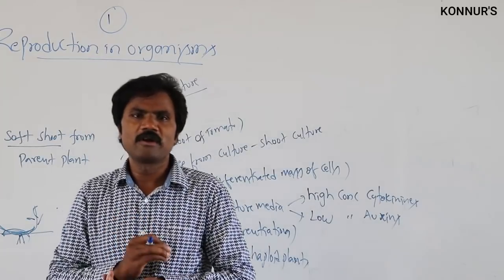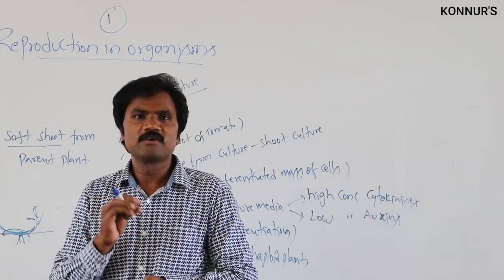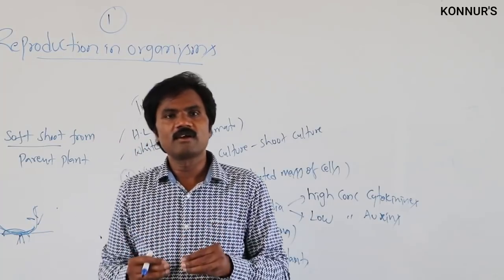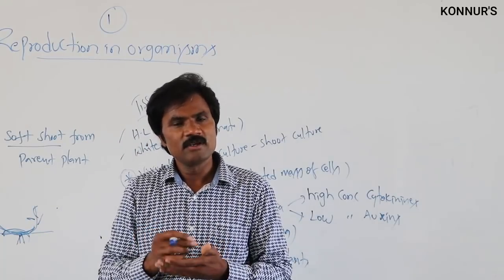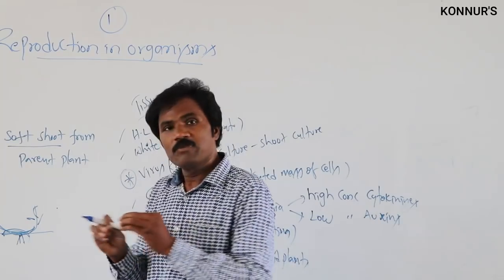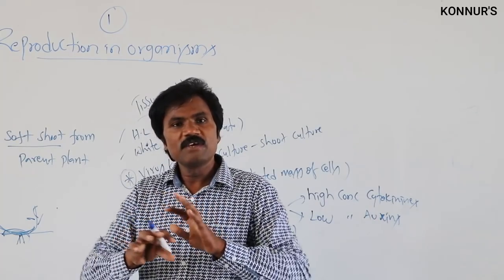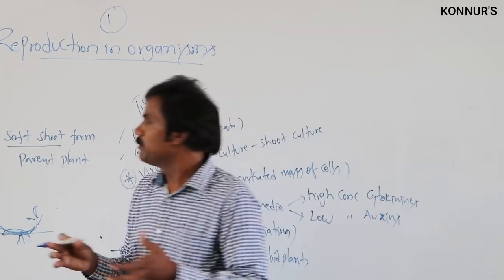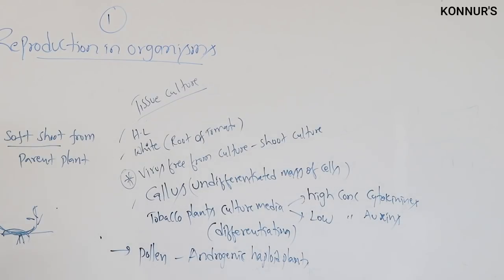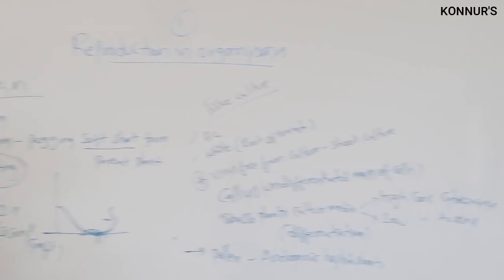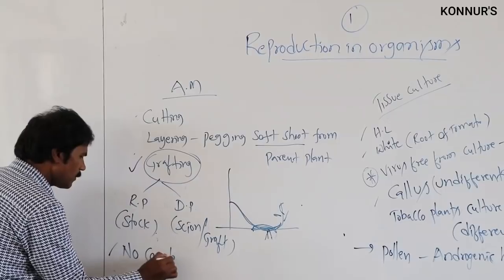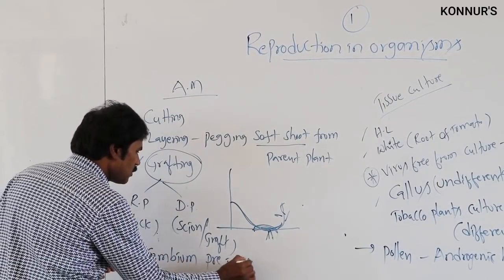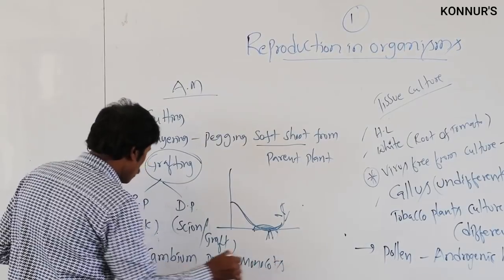That is the most important one. What is the main reason why grafting is not possible in monocot plants? Because there is no specific cambium. Cambium will be absent in monocots.